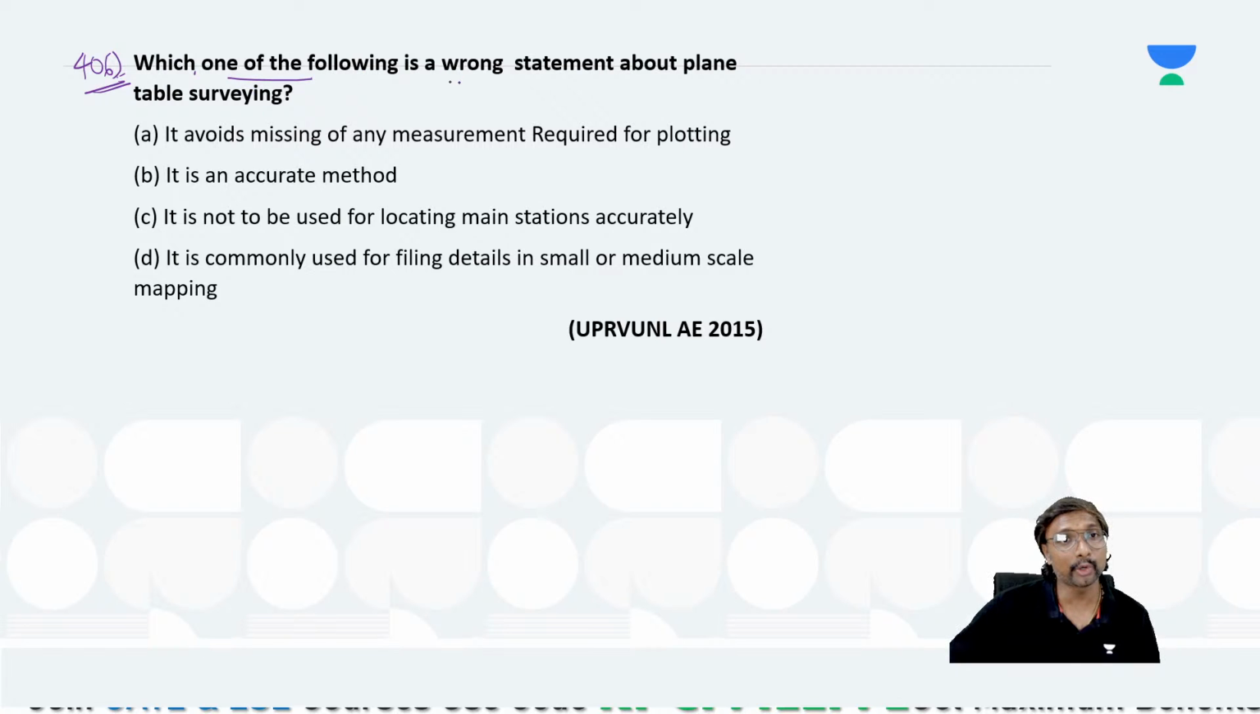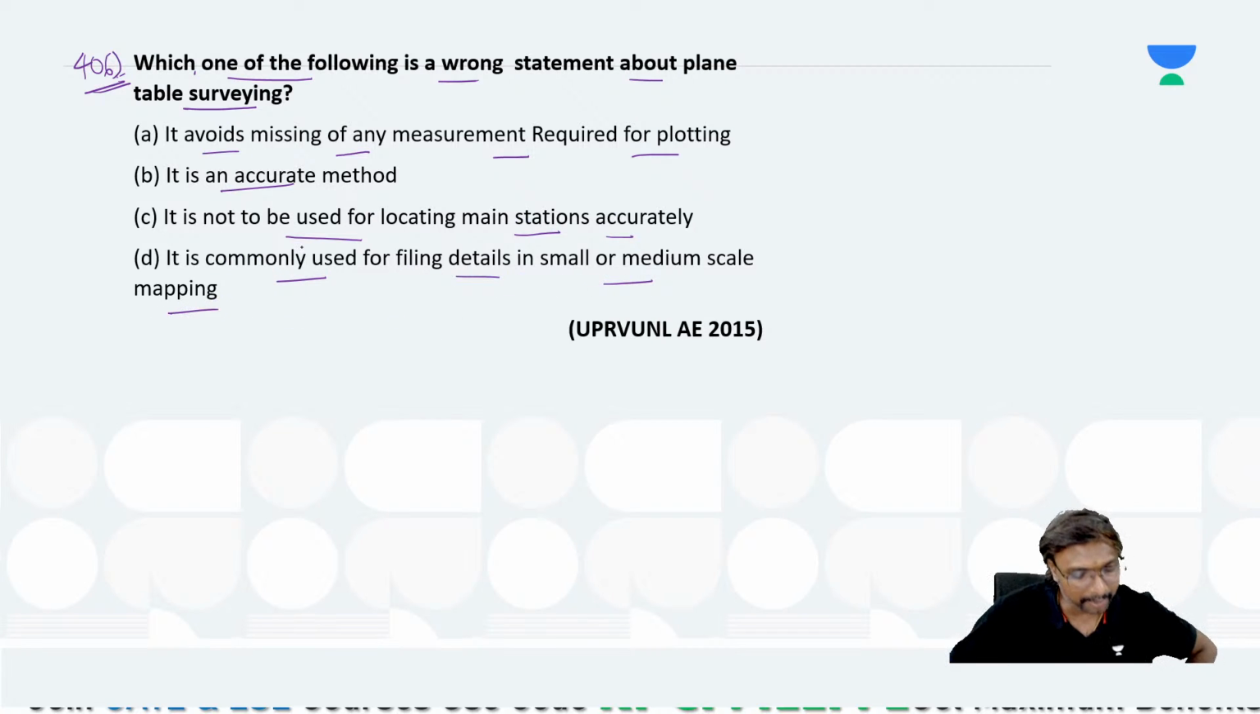Which of the following is a wrong statement about the plane table survey? It avoids missing of any measurement required for plotting. It is an accurate method. It is not to be used for locating a main station accurately. It is commonly used for filling details in small and medium scale mapping. Which one can you say? Is it a very accurate method?